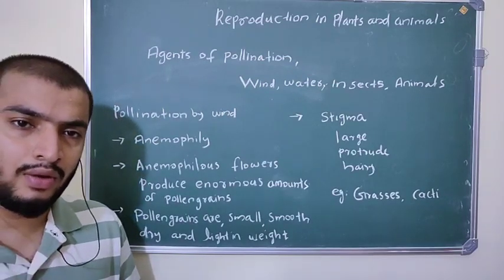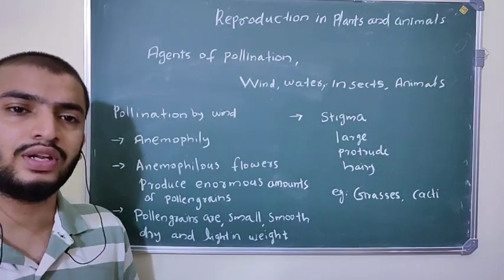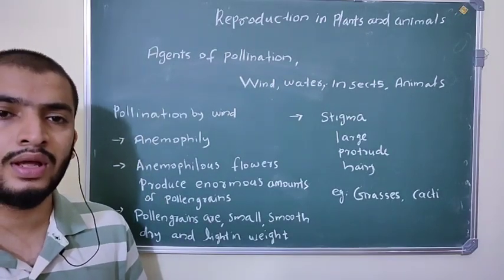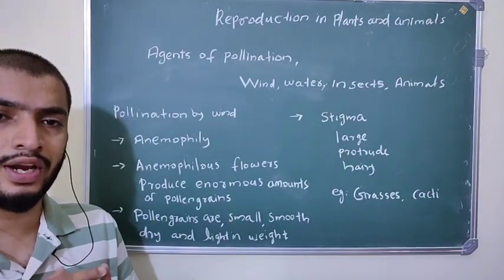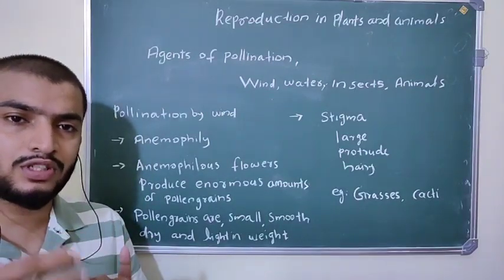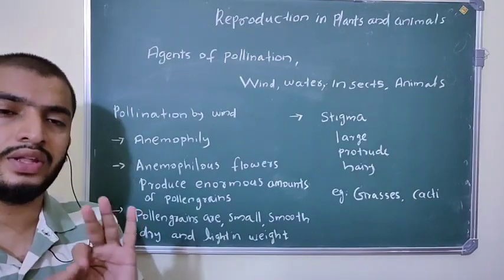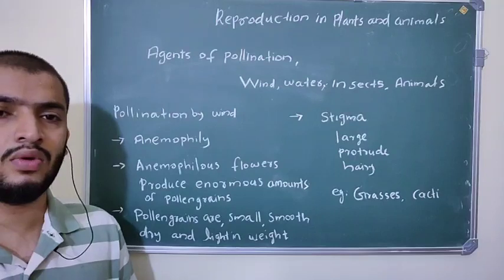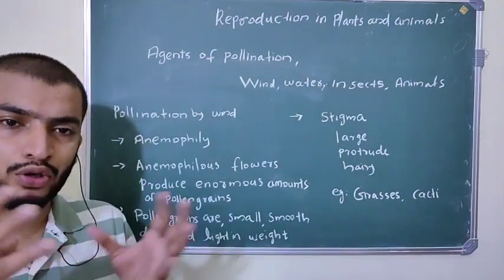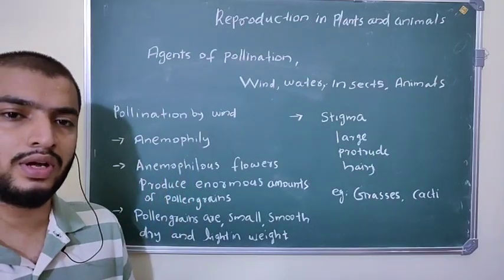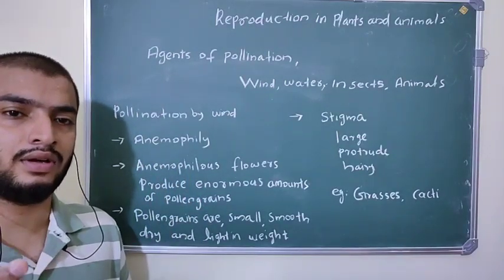So anemophily, what is it? The cross pollination with the help of wind is called anemophily. Important features of anemophilous flowers: pollen grains are very small, dry, smooth and light in weight. The stigma is comparatively large, protruding and hairy. See this picture, then you can understand very easily.